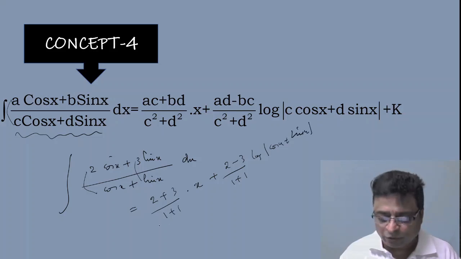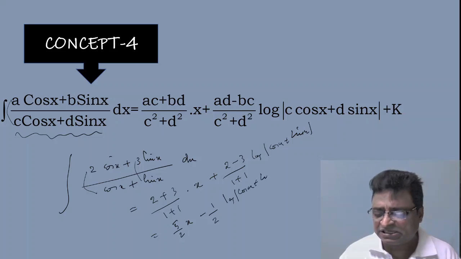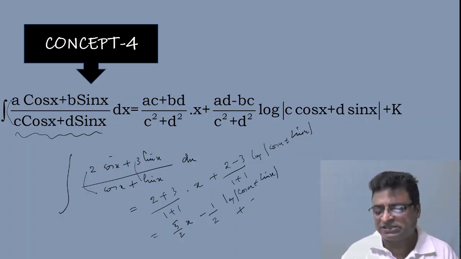So what could be the answer? This is 5 by 2 x minus 1 by 2 log mod cos x plus sin x. In a single step itself we can get the answer very quickly.